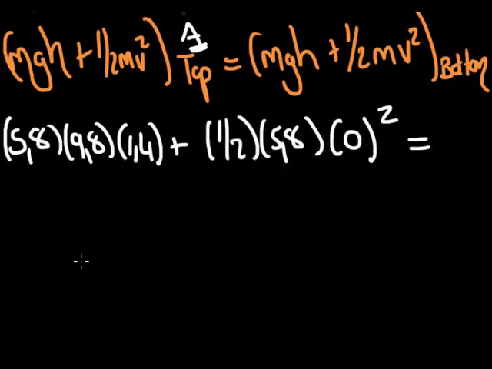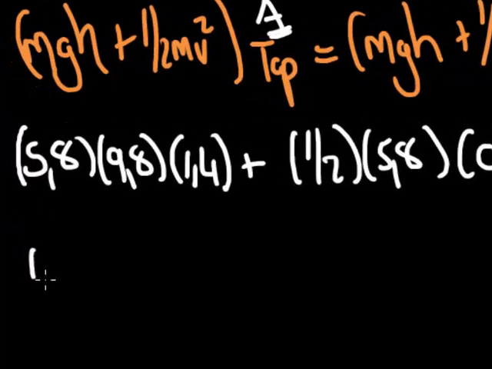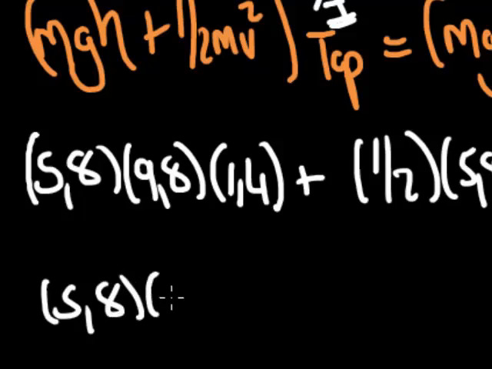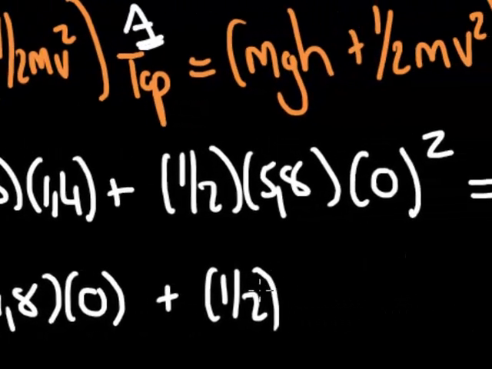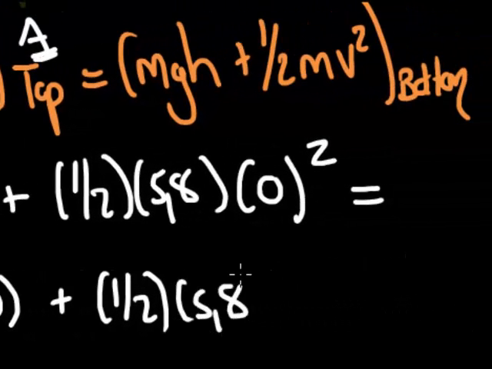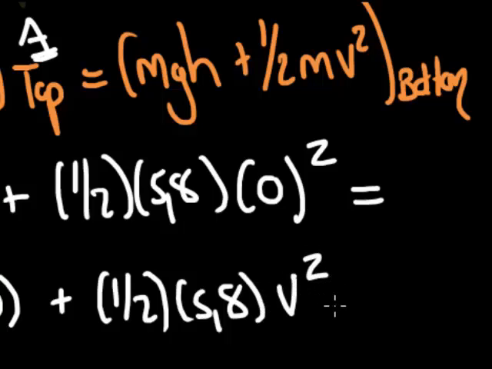Now this will be equal to the potential and kinetic energy at the bottom, which is then still the 5,8, 9,8, but now when it reaches point B, it's basically on the ground. Therefore there is no height above the ground in this case. And there is still a half, mass of 5,8, and we want to calculate this velocity at the bottom.